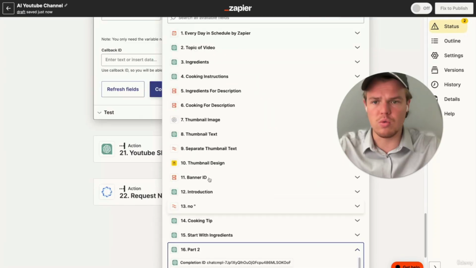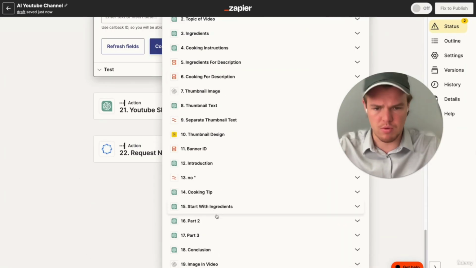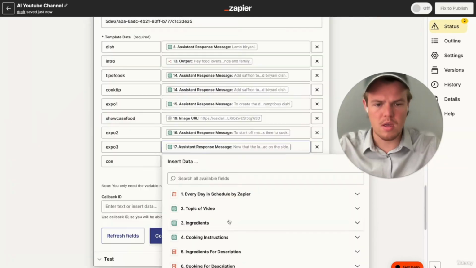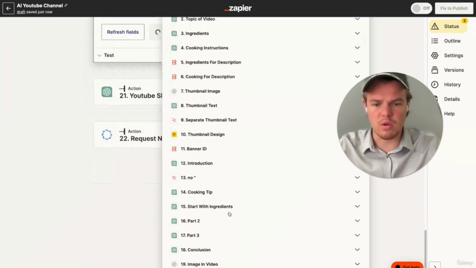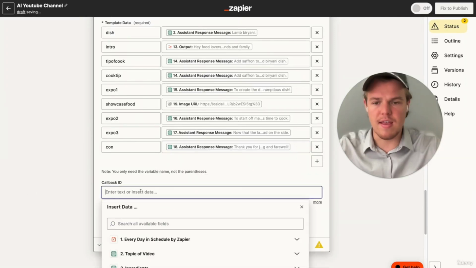Then we're going to go to part 2 here for expo 2, and then we're going to go expo 3 for part 3. And then finally, for con, we're going to do conclusion. So we're going to add that. Perfect, perfect. And then this is important.